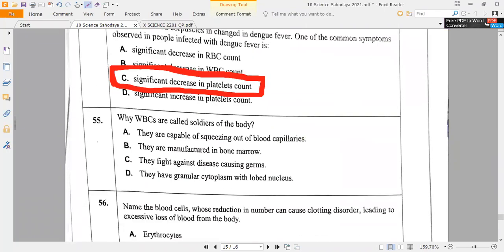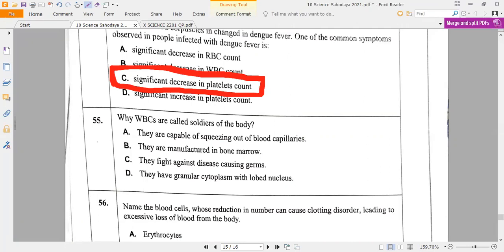So now, why are WBC called soldiers of the body? Soldiers means protectors, bodyguards. I have taught you while I was teaching. Option C, sir. They fight; soldiers of the body. Option C. Please respond, others also. Varshini, what happened? Option C.